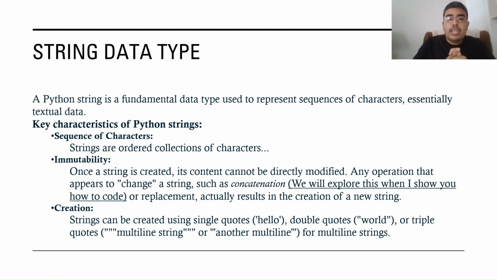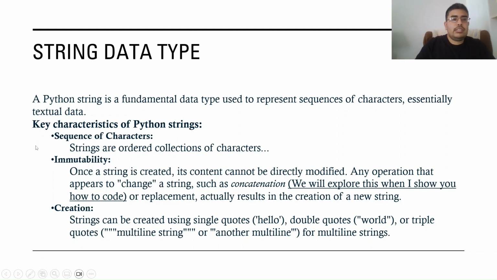But before we start working, I've got to introduce what the heck a string is. So what is a Python string? A Python string is a fundamental data type used to represent a string of characters. Characters can be letters, numbers, at symbols, other symbols. Anything you can type is a string of characters. So it's used to represent essentially textual data. All this text would be the string data type.